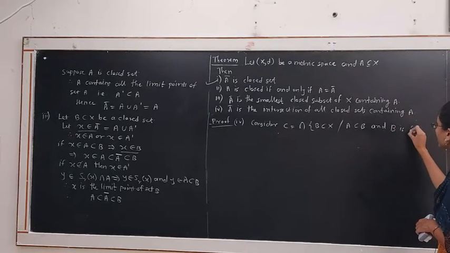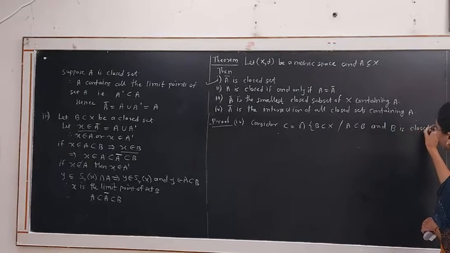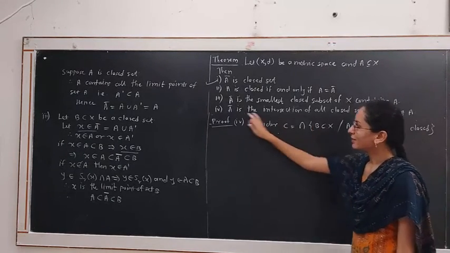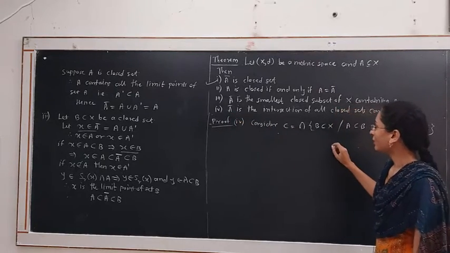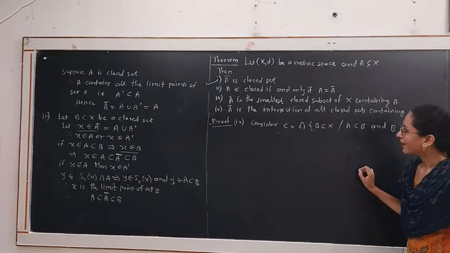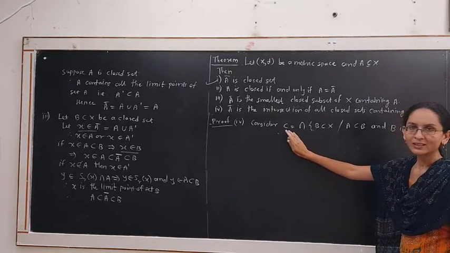B set is closed. We prove this intersection is nothing but this set A closure. But we know that an arbitrary intersection of closed sets is a closed set. Hence, this C set is a closed set.